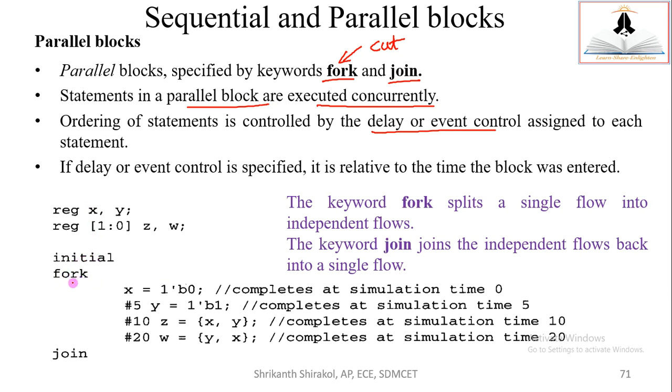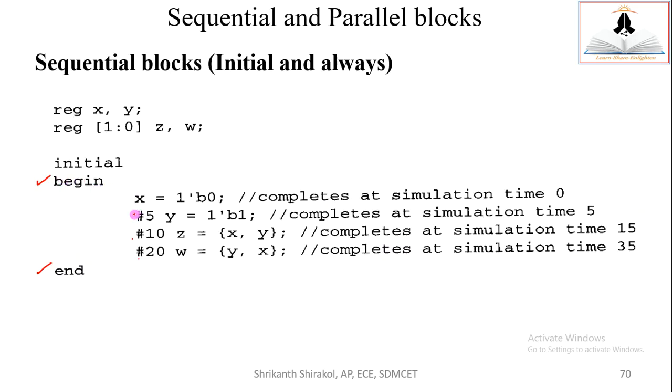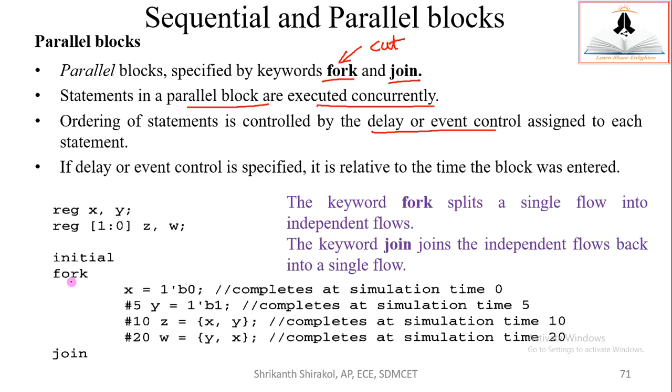Here we are not using begin and end. If we use begin and end, it will follow the sequence X, after that Y, after that Z, after that W. But if you use fork and join, irrespective of the order, it starts executing at the same simulation time. Fork. Fork meaning is cut. Cut these into pieces. I treat these four pieces of code, or single-line codes, separately, independently.